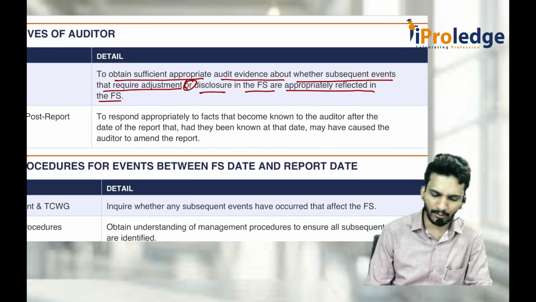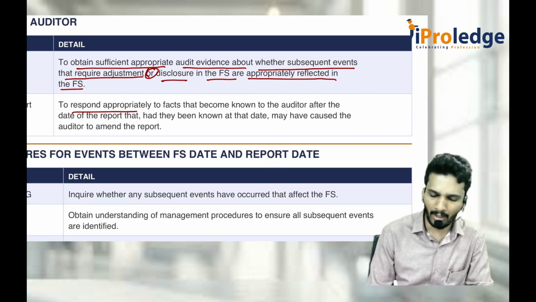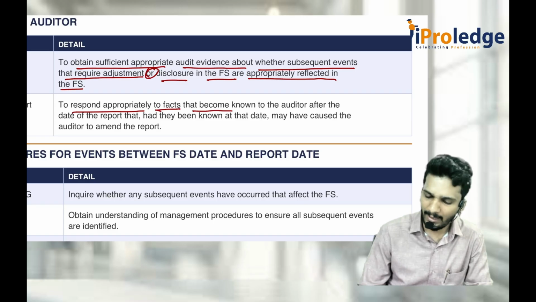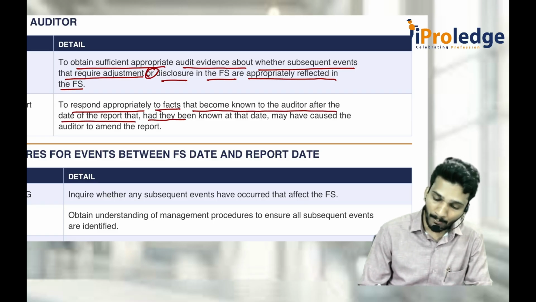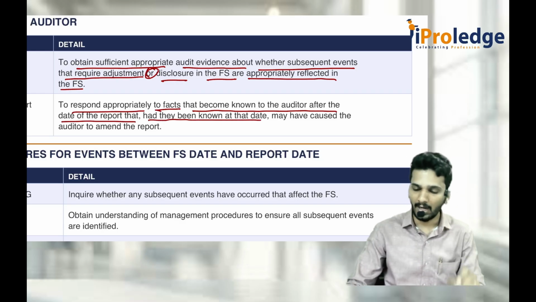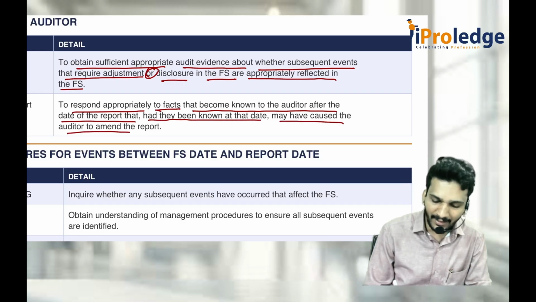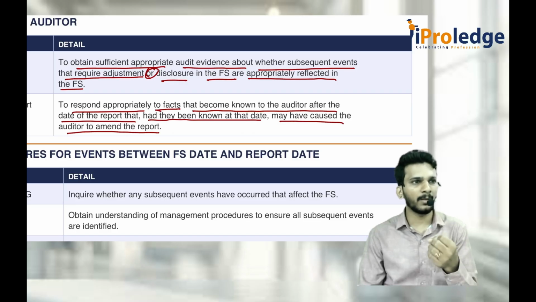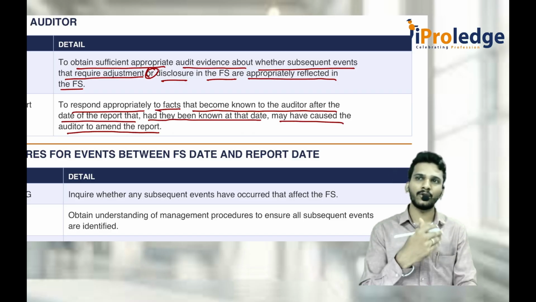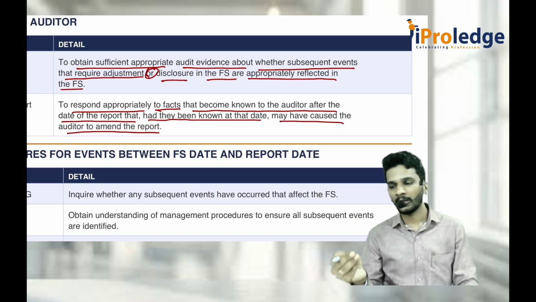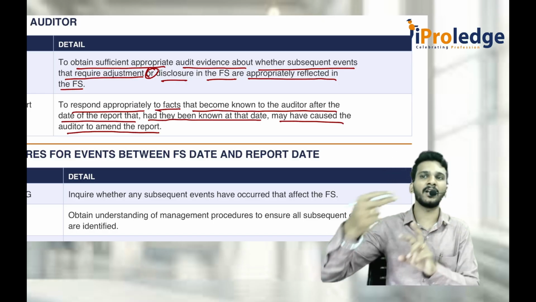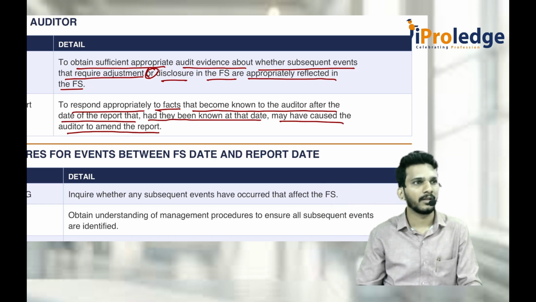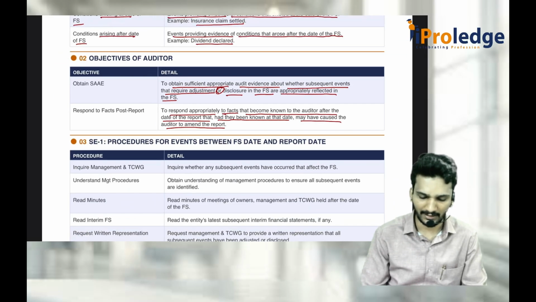And whenever you find out some matters, you should respond appropriately to the facts that became known to the auditor after the date of the audit report, which, if they had come to the knowledge of the auditor, might have amended the audit report. That means now he has issued the audit report as unmodified, and after issuing the audit report he came across some matters. If those matters had come to the auditor's knowledge before issuing the audit report, he might have changed the audit report and given a qualified opinion. How do you respond appropriately to those matters subsequently, that is what is being discussed here.